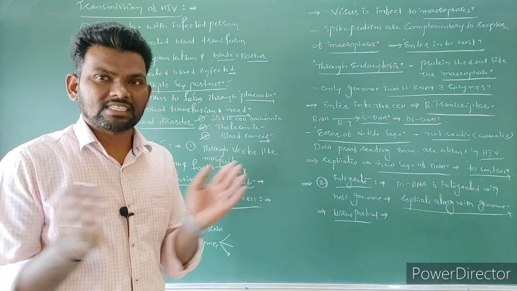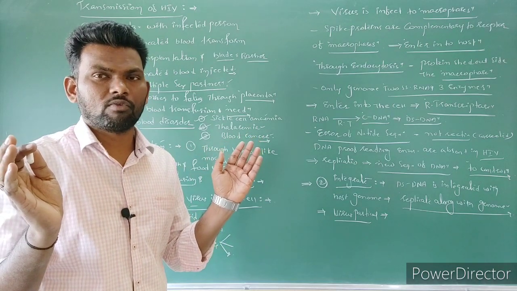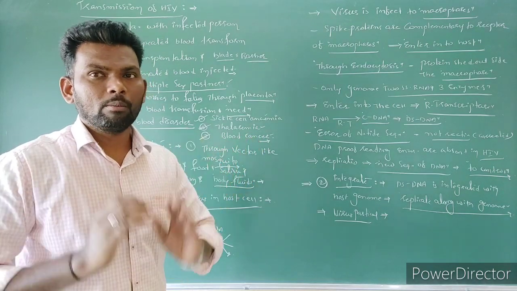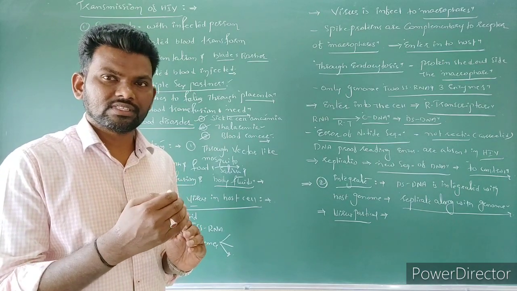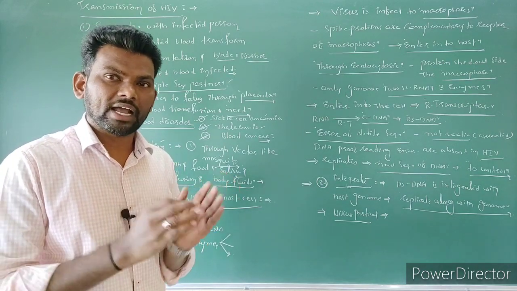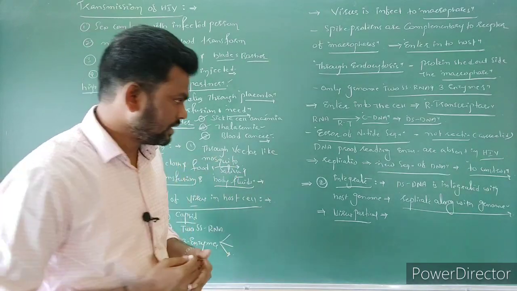These all are going to assemble, and thousands of virus particles are formed within the cytoplasm of the macrophage. Then when the number increases, these particles come off from the macrophage and are released into the blood by the exocytosis process.